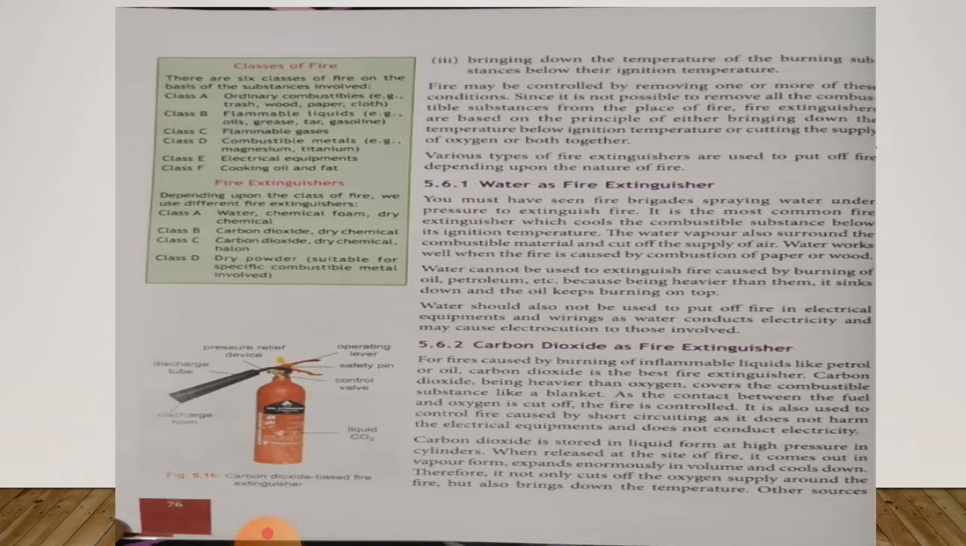To control the fire, either the inflammable material should be removed, or the oxygen supply should be stopped, or the temperature of the combustible substance should be reduced below its ignition temperature. Various types of fire extinguishers are used to put off fire depending upon the nature of fire. Number 1, water as fire extinguisher. You can read classes of fire extinguisher to increase your knowledge.